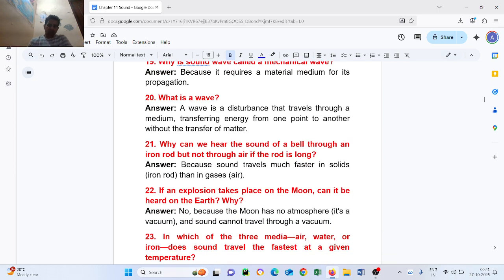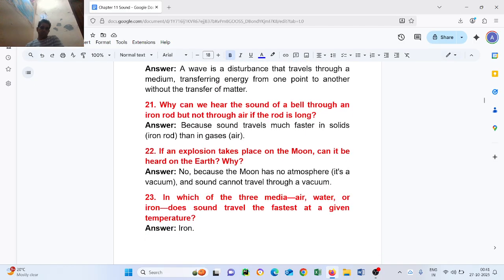Question number twenty-one: why can we hear the sound of a bell through an iron rod but not through air if the rod is long? Answer: because sound travels much faster in a solid iron rod than in gaseous air.